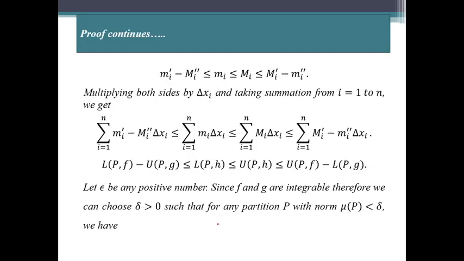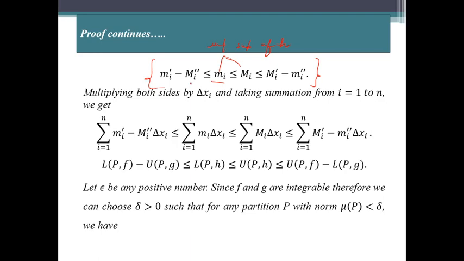So in view of these bounds, we get this inequality, where m_i' minus M_i'' will be less than m_i, and this m_i will be less than or equal to M_i, because m_i and M_i are the infimum and the supremum value of the function h.